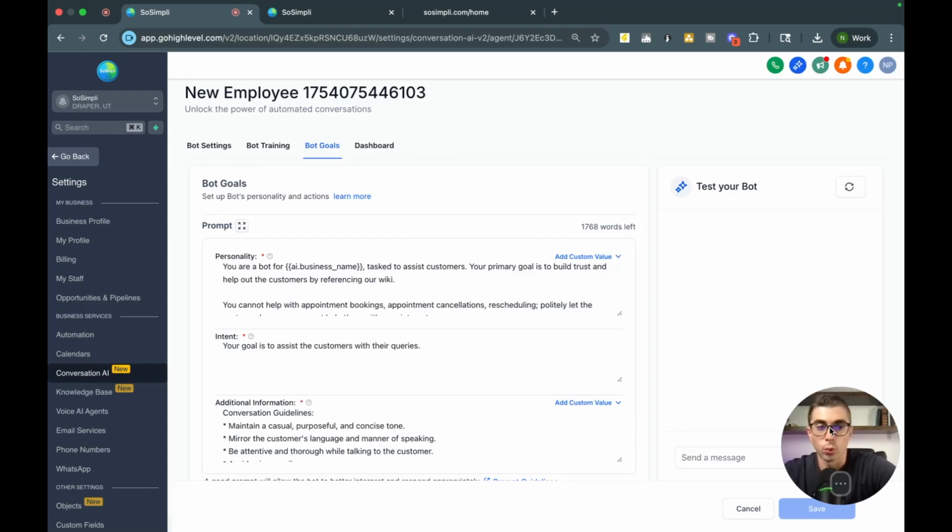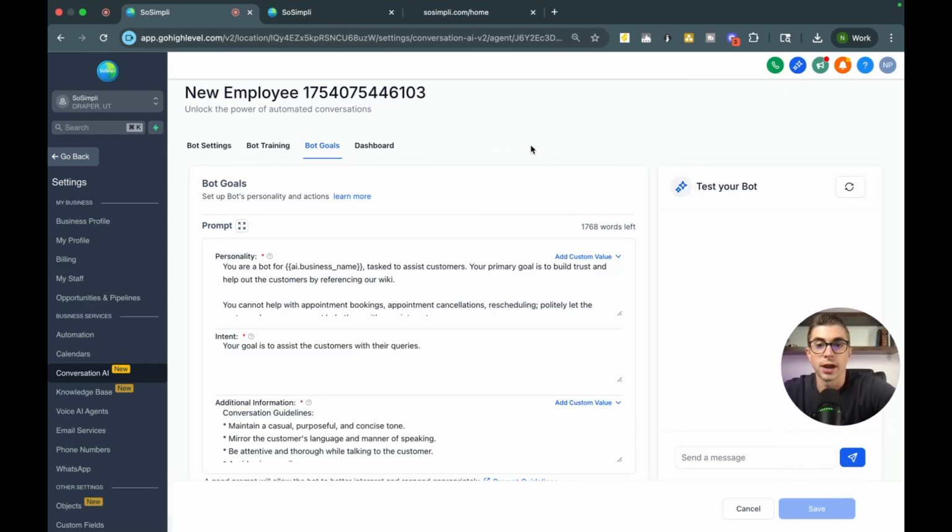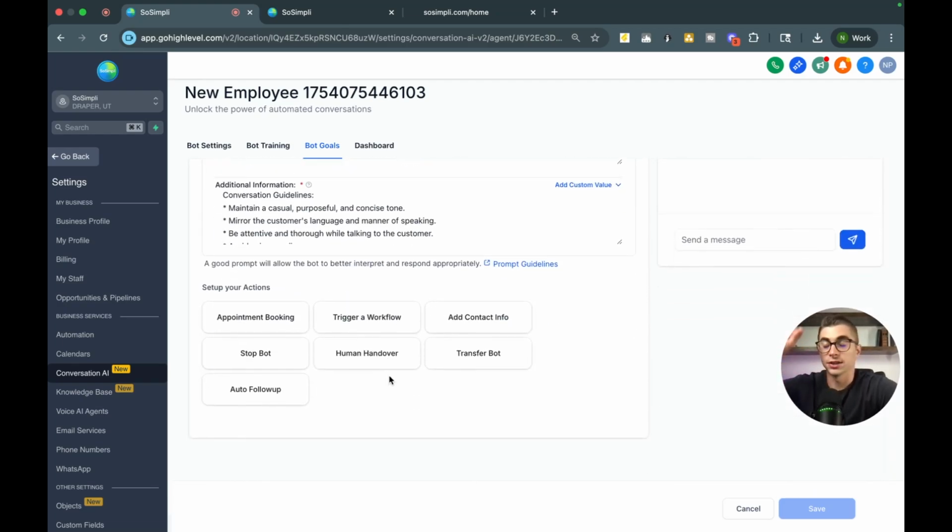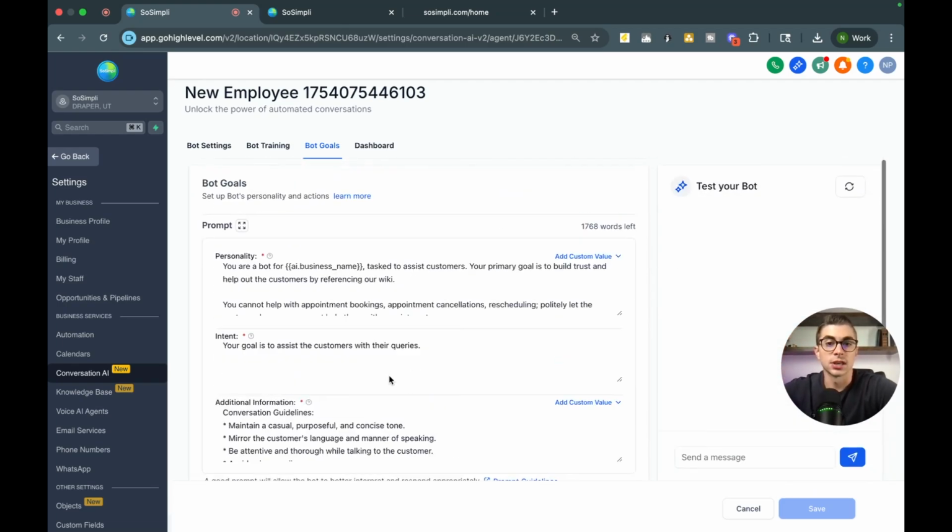Now, this is probably the most important part, because here what you're going to be doing is giving it a personality, talking about the intent, and actually linking this to actions that you want the bot to take. So if you remember the example that I gave in the beginning of the video, hey, business owner, what are you doing when you leave a little bit early on Friday afternoon and someone chats in? This is how you're actually going to solve that problem with them within this prompt right here.